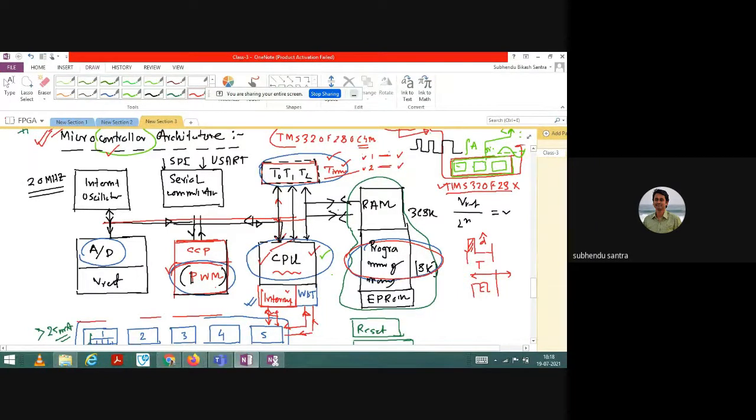And we can apply this sequence with the help of the timer as well as interrupt. Interrupt is there in a microprocessor but the timer is not available. In a microcontroller this timer part is extensively there. So the first part is the CPU, the second part is the PWM unit, and the third part is the timer.